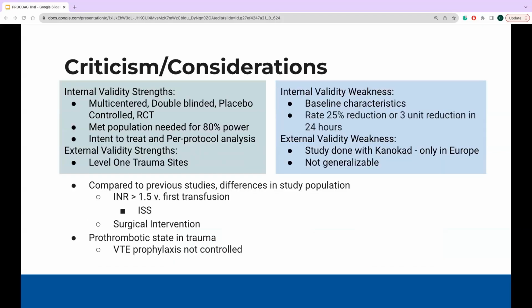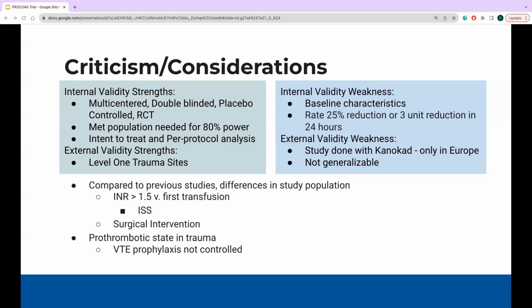In terms of validity, strengths of this study included that it had both an intent to treat and a per protocol analysis. Additionally, the study was done at level 1 trauma centers, which is appropriate as it is evaluating the intervention at the most optimal level of care. However, some weaknesses of it included the lack of reporting for statistical analysis of baseline characteristics.